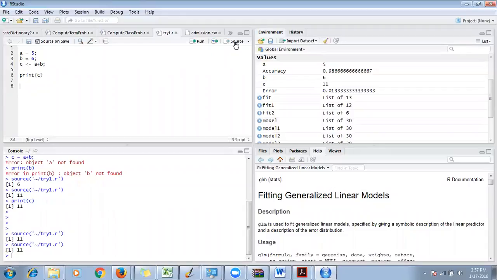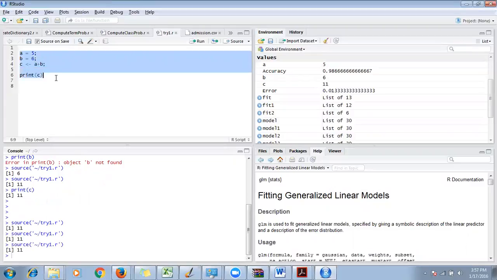If you want to run the whole window, what you need to do is first you say source. Source will also be able to run this, because this is not a function. I have just written a plain script. The only thing that you need to do is hit the source button, and it will tell you the result of this, guys.